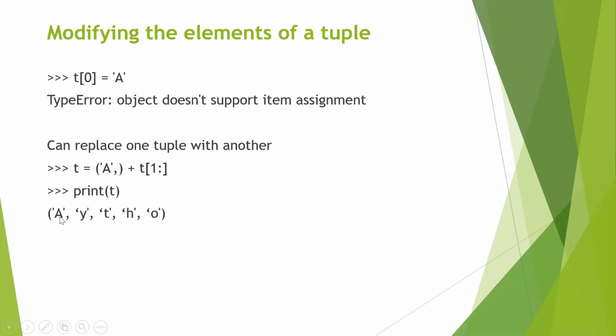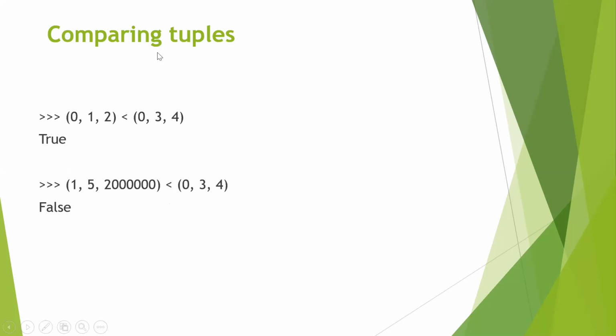Now, how do I compare tuples? So similar to a list, I can compare tuples using the relational operators. So I'm trying to compare two tuples. I'm saying whether the first one is less than the other or not. So how is the comparison performed? Each element is compared to the corresponding element in the next tuple.